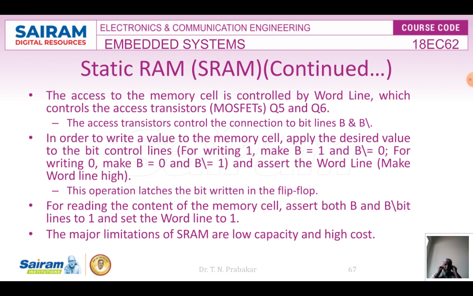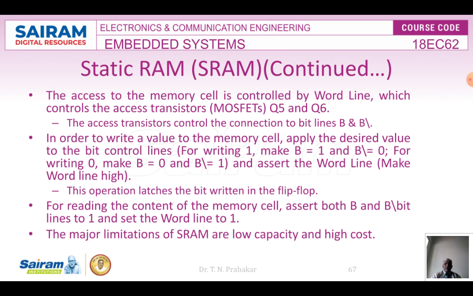By asserting the word line, by activating the transistors or MOSFETs, which we can call Q5 and Q6, I can read the data and write the data, right? By making B equal to 1 and B invert equal to 0, you can put data 1 into that loop of back-to-back inverters. And if you want to change it, again you make your input transistor 1 and put the new value.